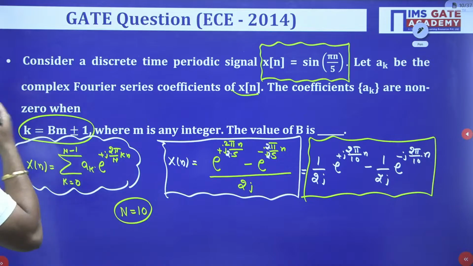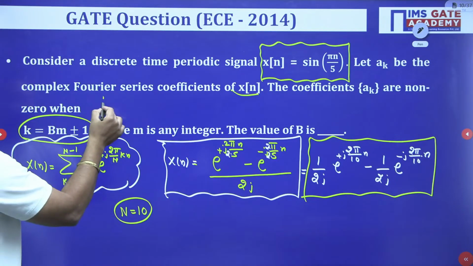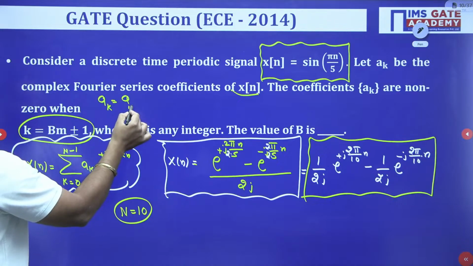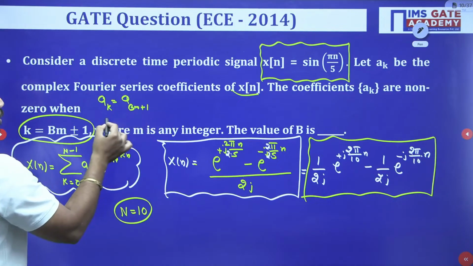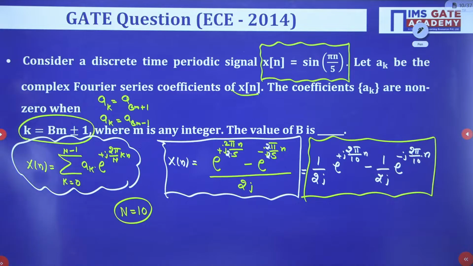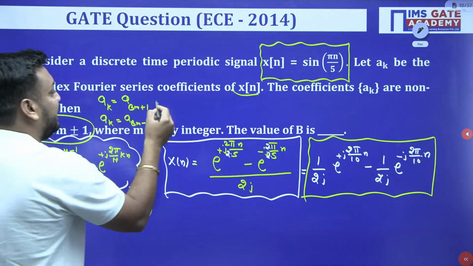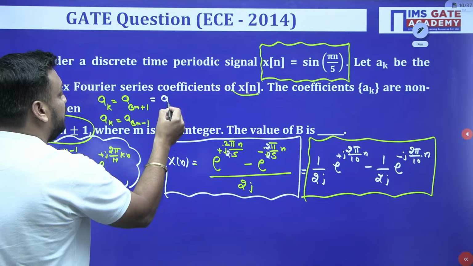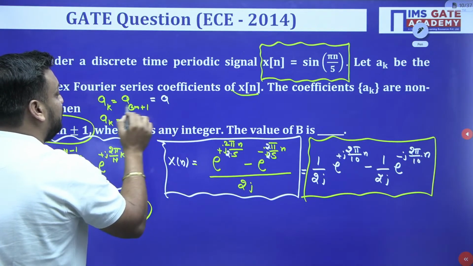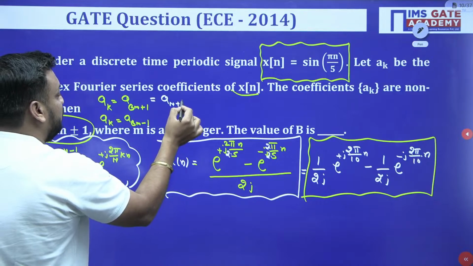And the examiner is saying that ak should be equal to what? Bm plus 1 or Bm minus 1, like that, plus minus 1. And do you know that it satisfies ak equal to a(k plus N)? It satisfies, of course, what guys? Did it satisfy or not?